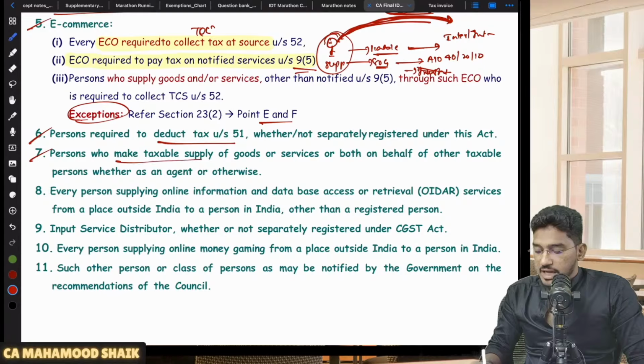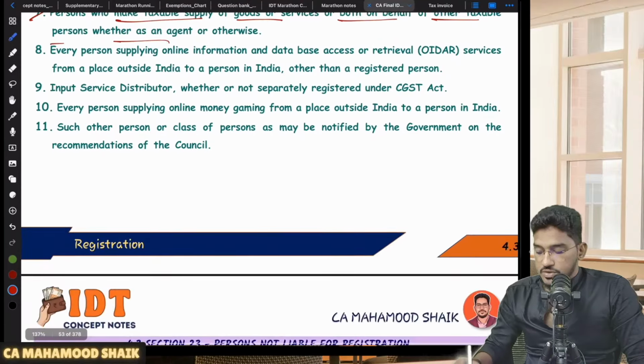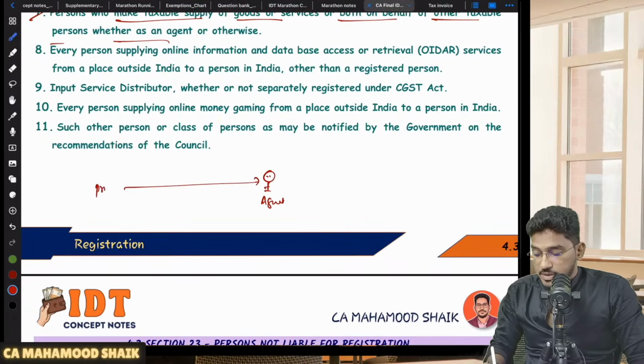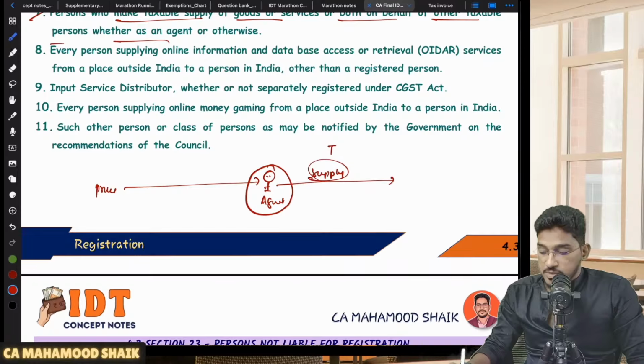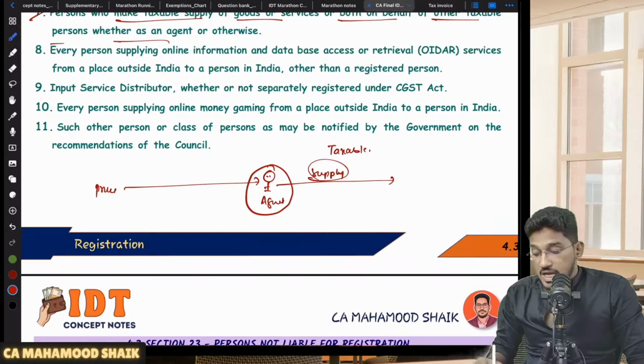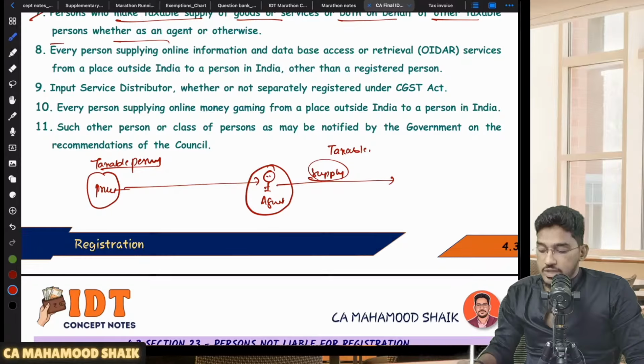Next, persons who make taxable supply of goods or services on behalf of other taxable persons, whether as an agent or otherwise. So they are saying that if you are an agent making supply on behalf of a principal, then you will become liable for compulsory registration. But when, sir? Only when two conditions are fulfilled. Number one, whatever supply he is making on behalf of his principal, that supply should be a taxable supply. And the principal on whose behalf you are making the supply should be a taxable person. Then only the agent will become liable for compulsory registration.